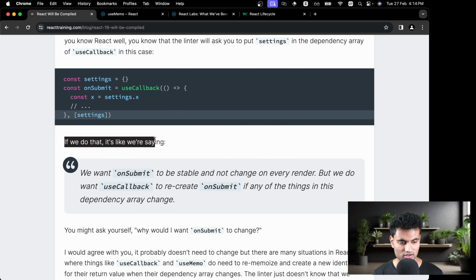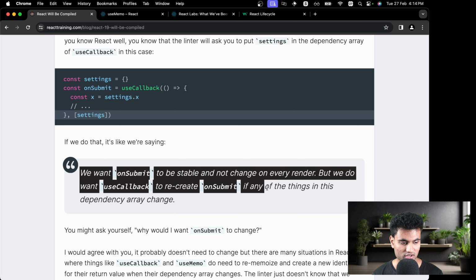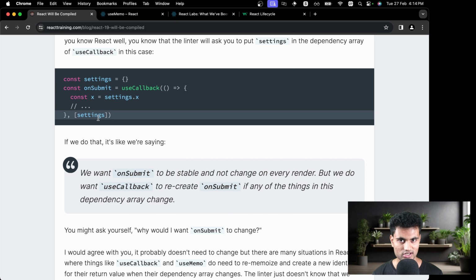And if we do that, it's like we are saying we want onSubmit to be stable and not change on every render, but we do want useCallback to recreate onSubmit if any of the things in the dependency array change. So if settings change by any chance, like if I add settings.darkMode equal to true, then it's changed, right? Then what useCallback will do is detect this change and go ahead and recreate the entire function.